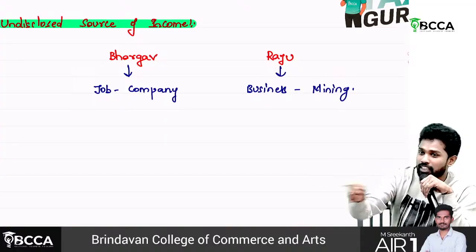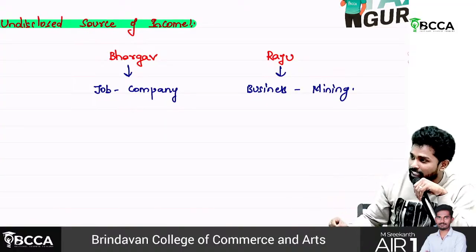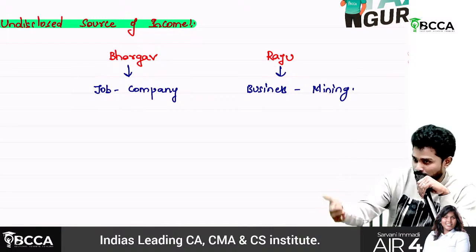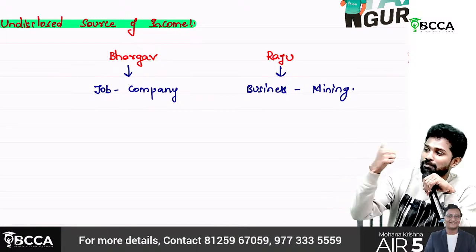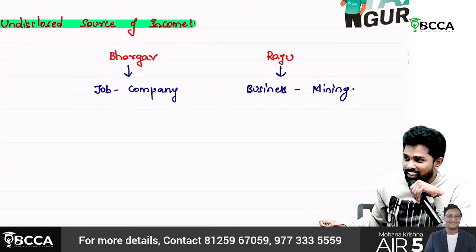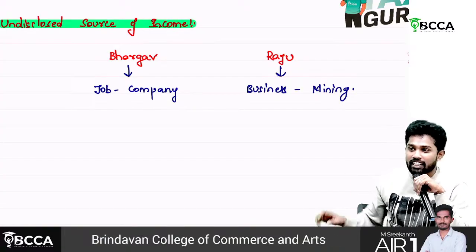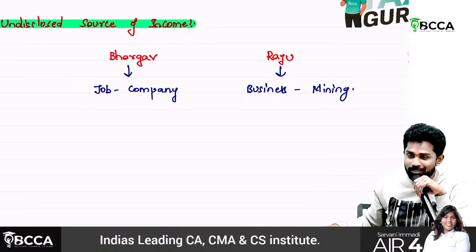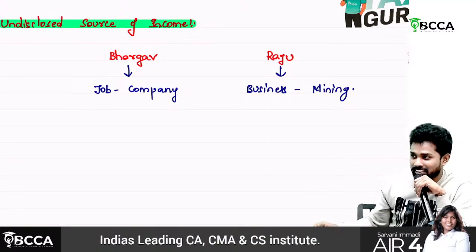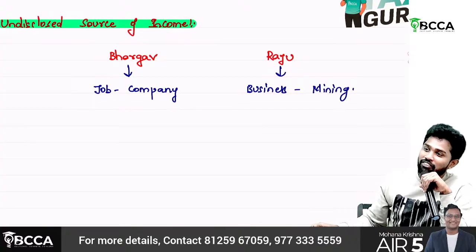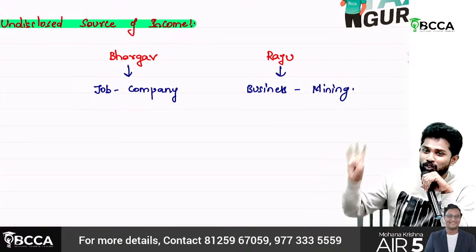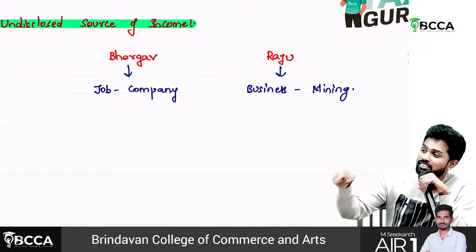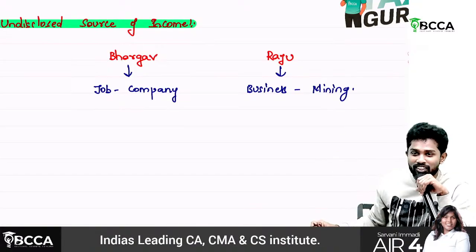Cash credits, I mean into his account only it got transferred. So total 4 crores of cash credits into his account. He does not provide explanation, nor is the explanation provided satisfactory to the assessing officer. Then he'll take all the 4 crores as undisclosed source of income and levy 60% as tax, plus on that 25% surcharge, plus 4% HEC. So total 78% gone out of that 4 crores.